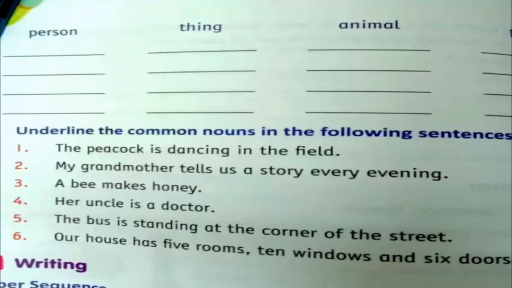Number 4, her uncle is a doctor. There are again 2 common nouns in number 4. Now number 5, the bus is standing at the corner of the street. In this line again 2 common nouns. Underline it. Number 6, our house has 5 rooms, 10 windows and 6 doors. Now in number 6 there are 4 common nouns. Underline it. Now look at the answer on the next page.